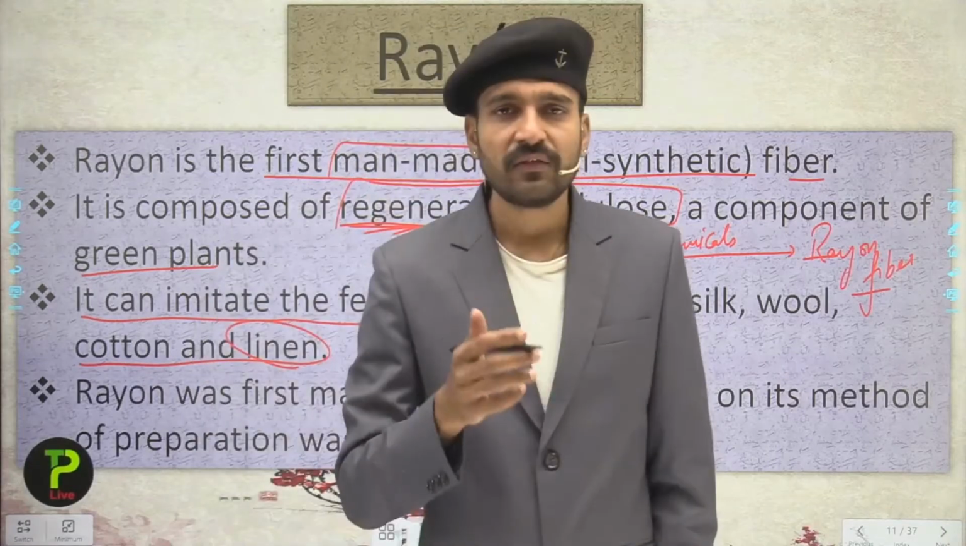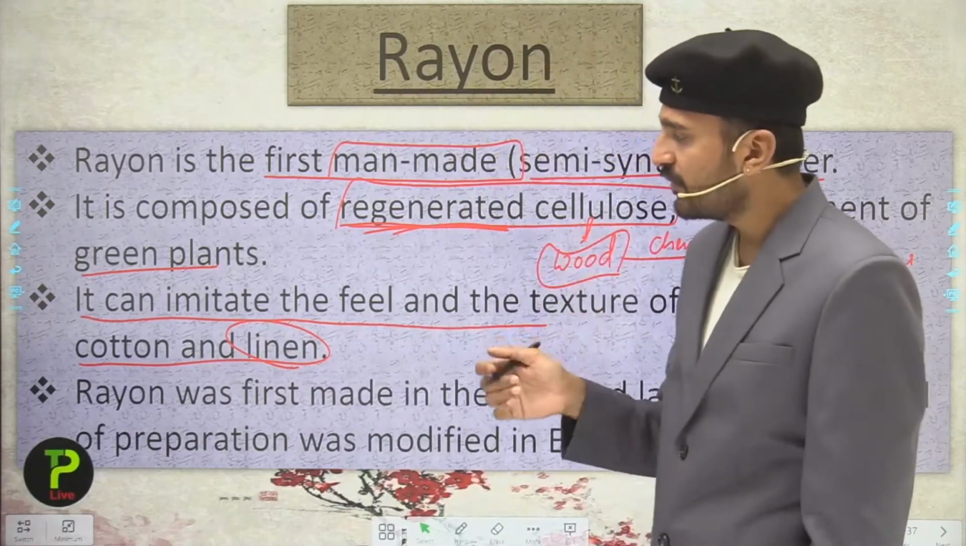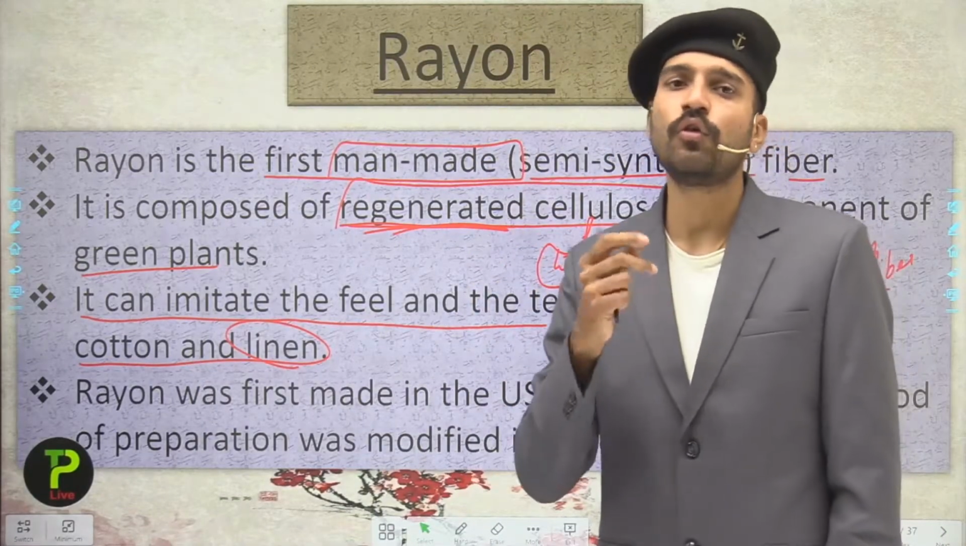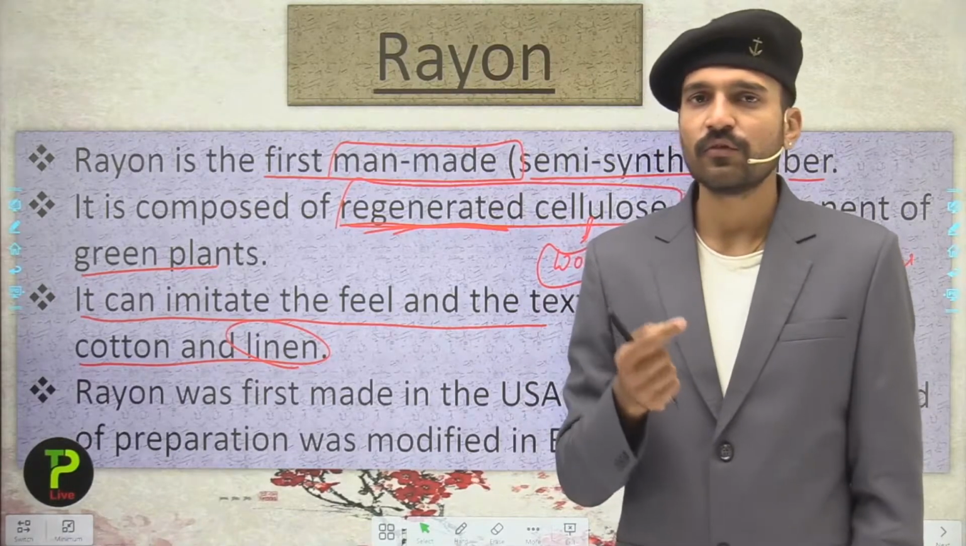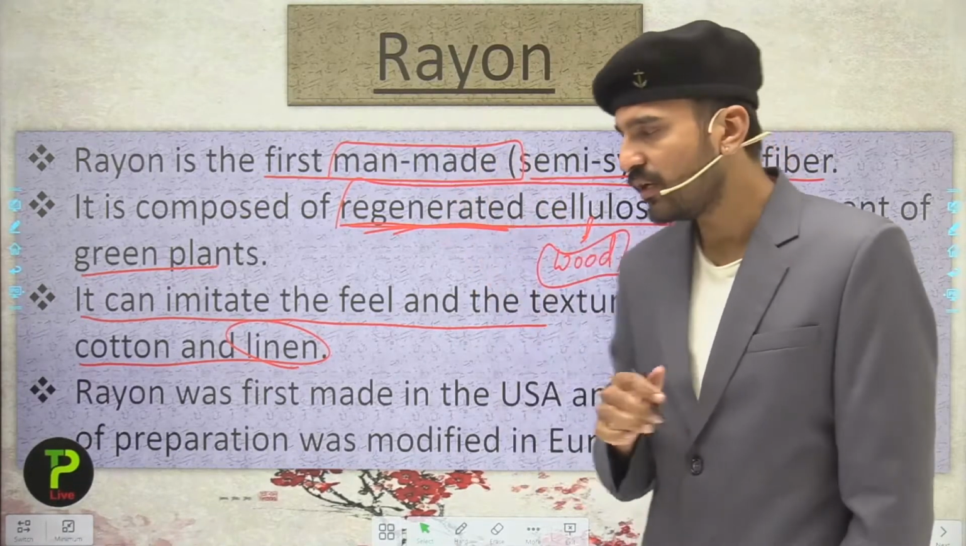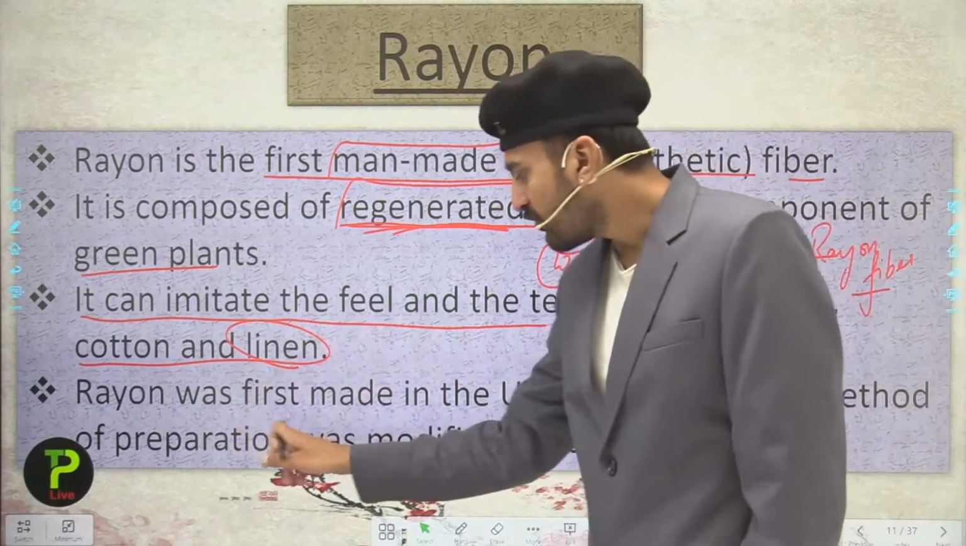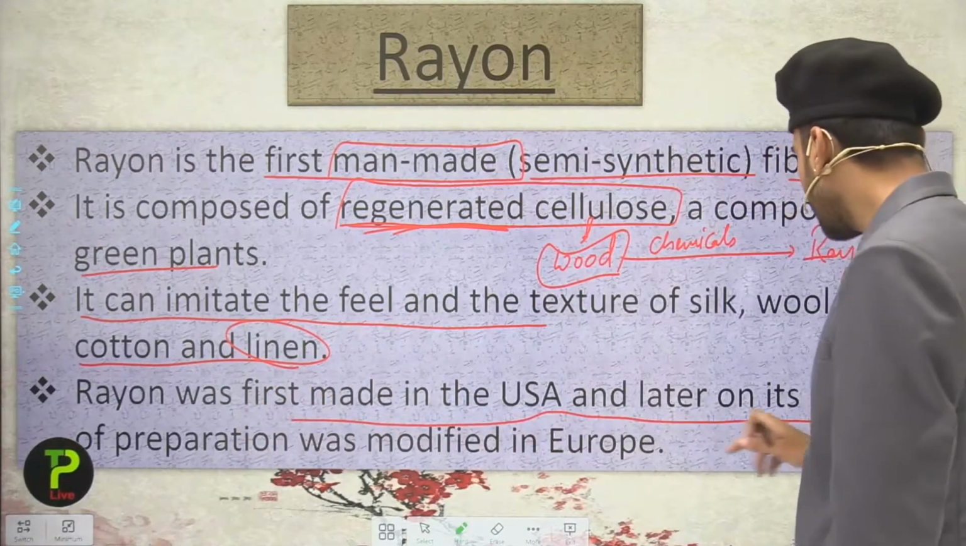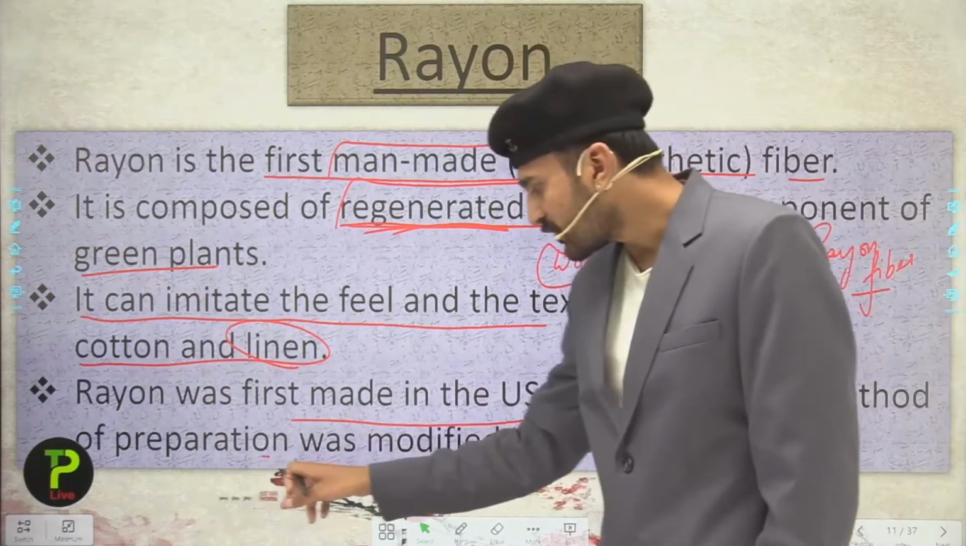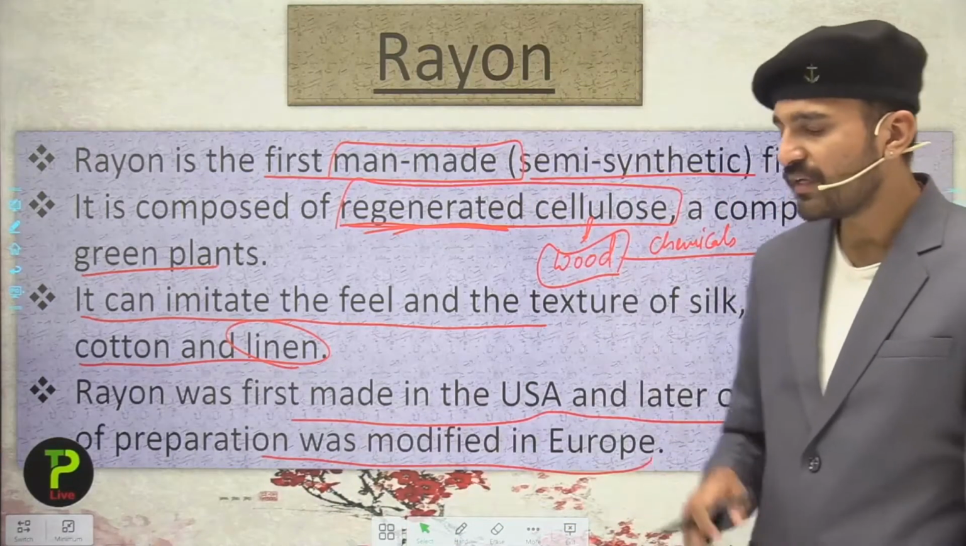Talking about silk, it has a very high price, while here you can see rayon is not so costly as that of silk. So here it is also termed as artificial silk. Now rayon was first made in the USA, and later on its method of preparation was modified in Europe. So here it has different names.